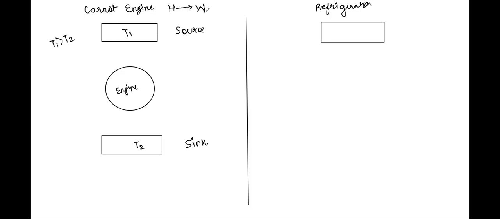That is the concept, that is the working. Now, by the second law of thermodynamics, there are two statements. One is the Kelvin-Planck statement, and there is one more statement. These statements try to tell you about the working of a refrigerator and that of a Carnot engine.